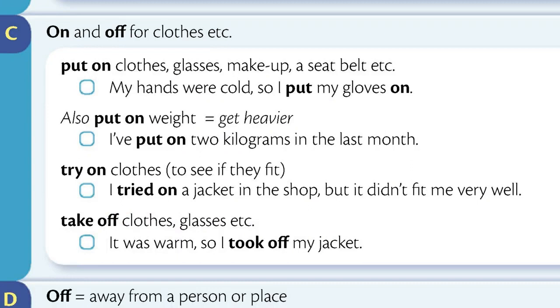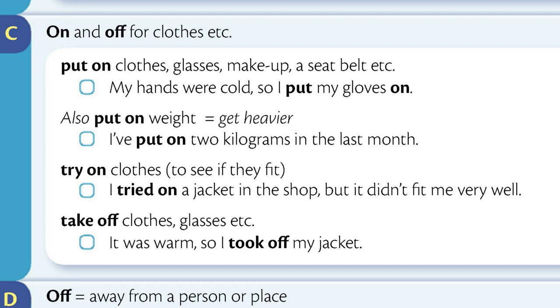Section C. On and off for clothes, etc. Put on clothes, glasses, makeup, a seat belt, etc. My hands were cold, so I put my gloves on. Also, put on weight means get heavier. I've put on 2 kilograms in the last month.